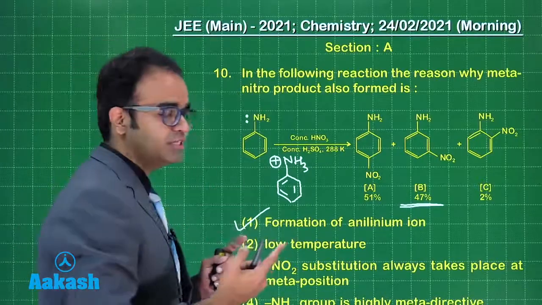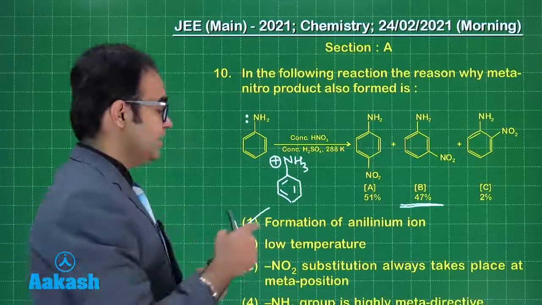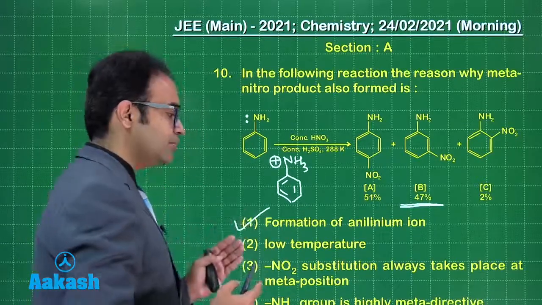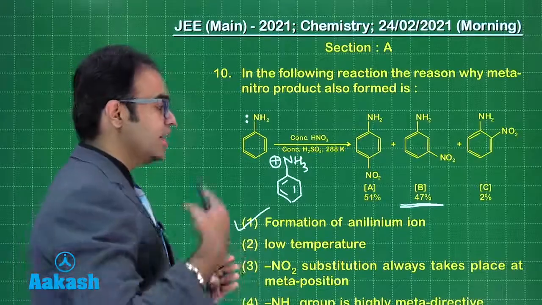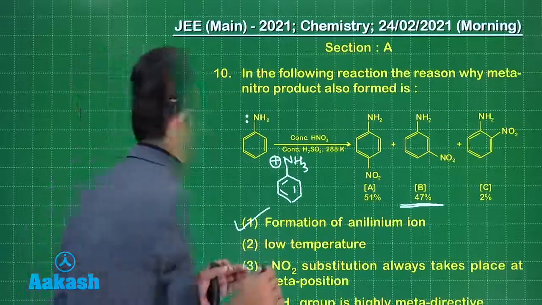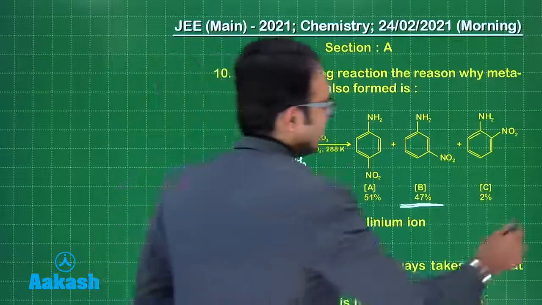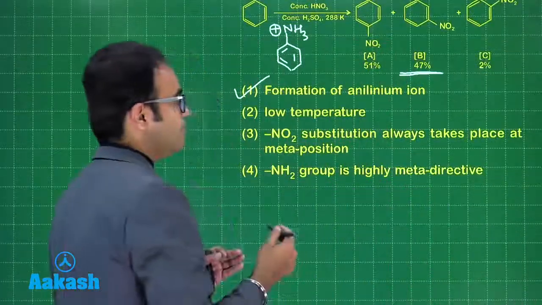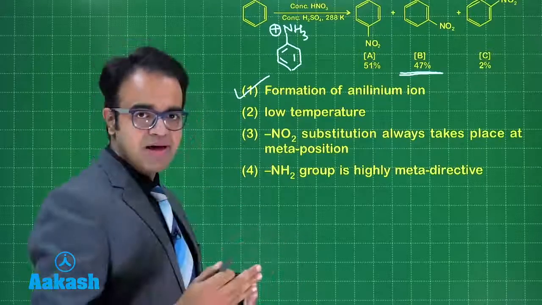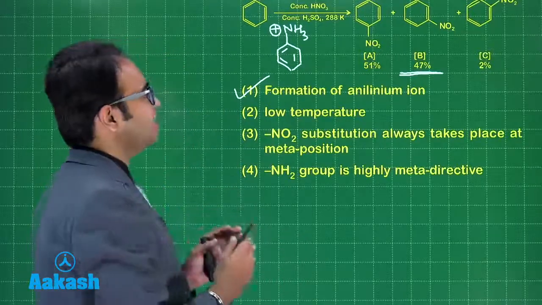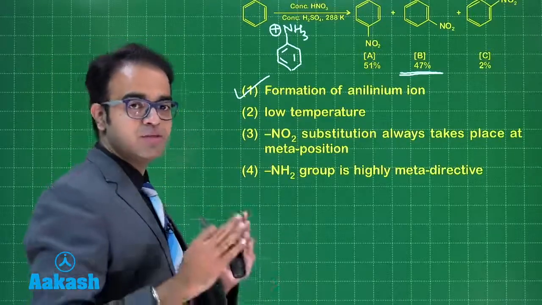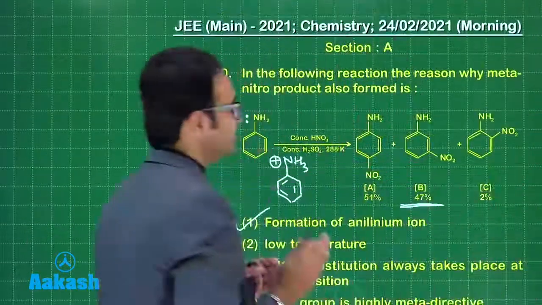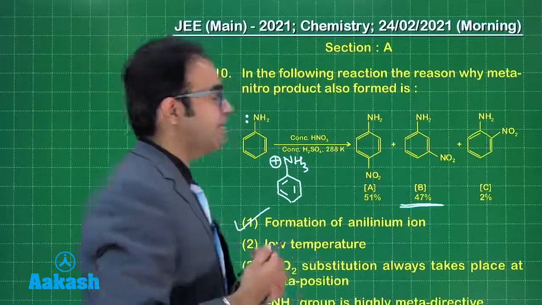If your first substituent is ortho-para directing, then NO2 will go at the ortho-para position, and if your first substituent is meta directing, then it will go at the meta position. The last option is NH2 is highly meta directing. No, it is ortho-para directing. So the correct answer to this question is option 1, guys. So we are done with the first 10 questions. Let us look at the next question.